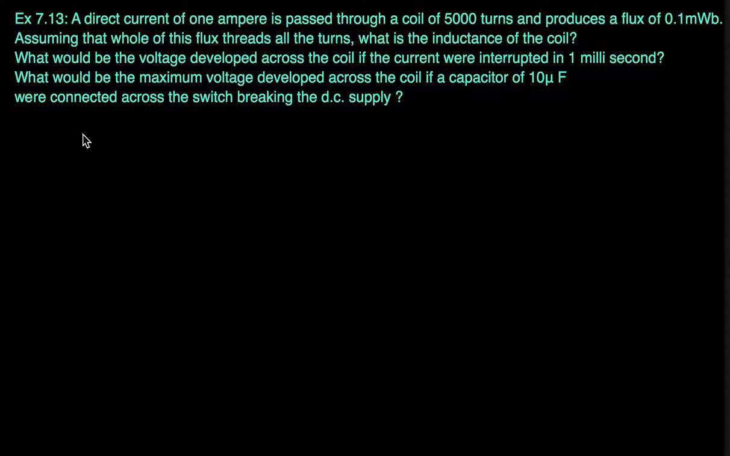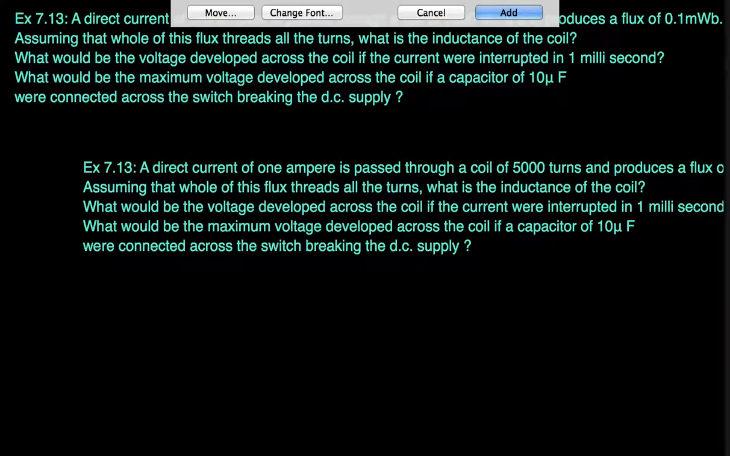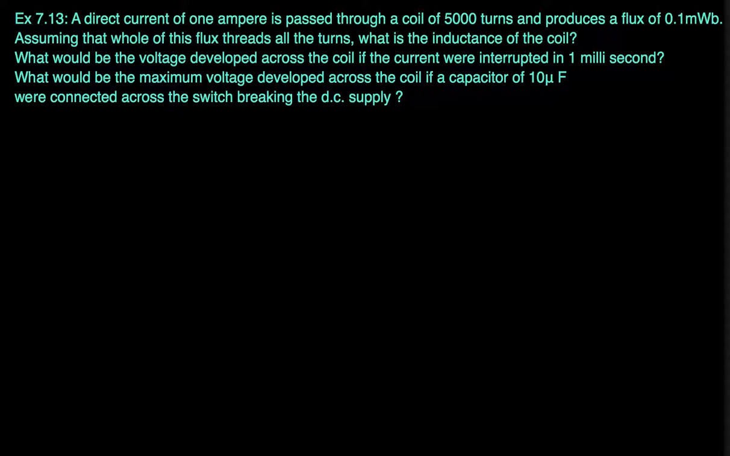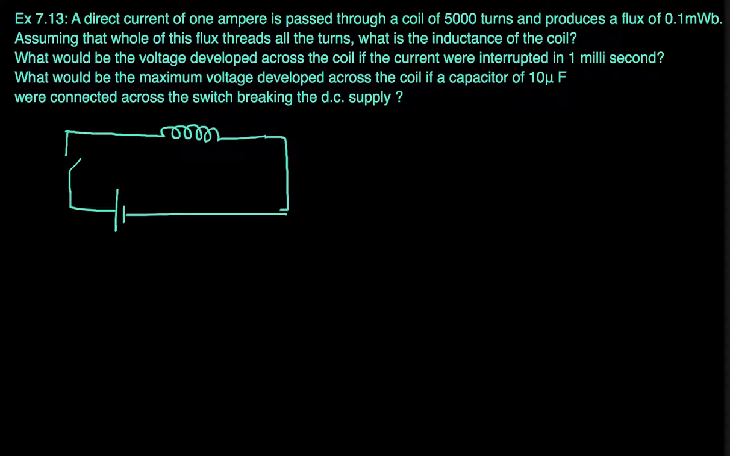So there is a coil of 5000 turns and there is a switch here and then some kind of voltage. So 5000 turns and the flux produced is given in the question, 0.1 milliweber, and the current that is flowing here is 1 ampere. So initially this switch is in closed position, okay, and then the 1 ampere current is flowing. So what is the inductance of the coil?